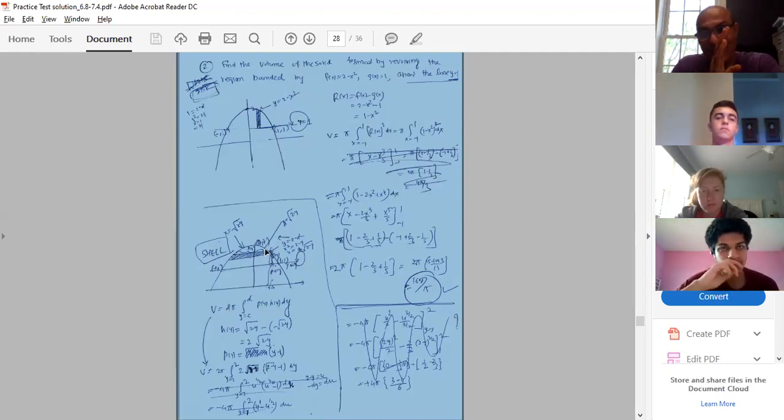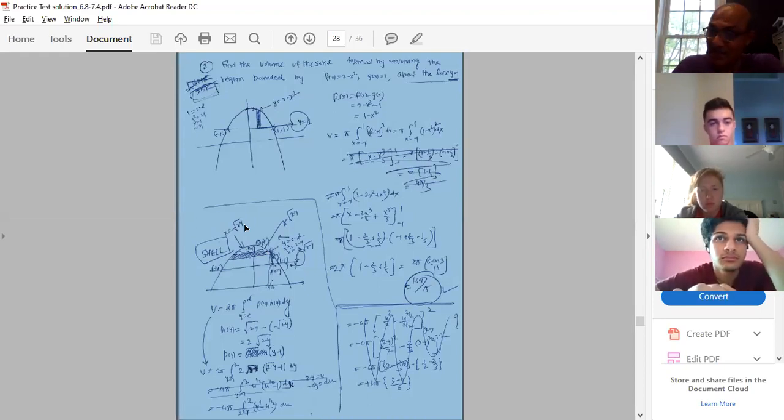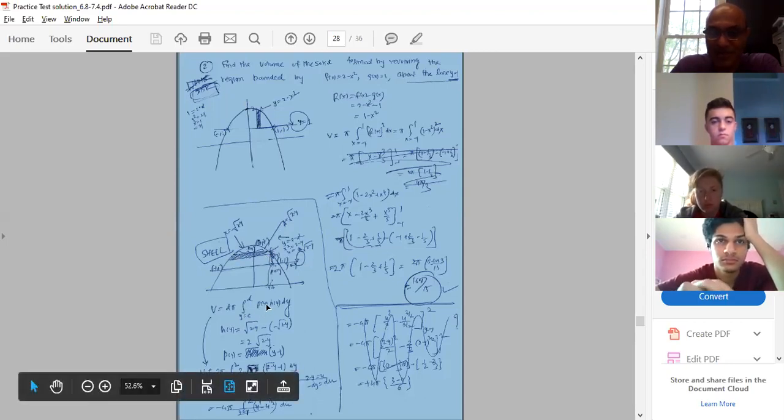On your right side of your y-axis, the function is plus square root of 2 minus y. On the left side of your y-axis, it is negative of square root of 2 minus y. I did one example like this yesterday too, if you have gone through it after my class. Anyway, that is one important thing. Second thing, this is my axis of revolution, and now my formula says that I have to find Py and Hy dy. What is my Py?